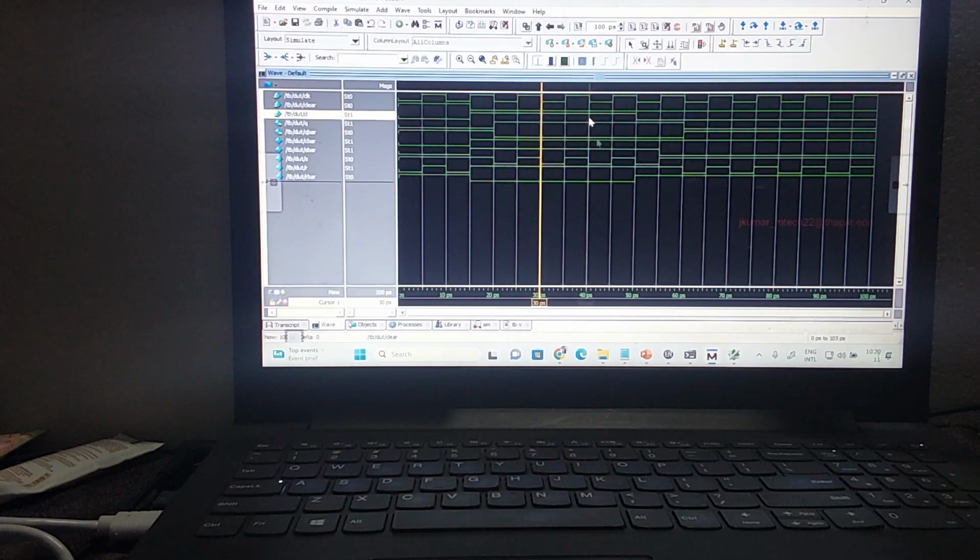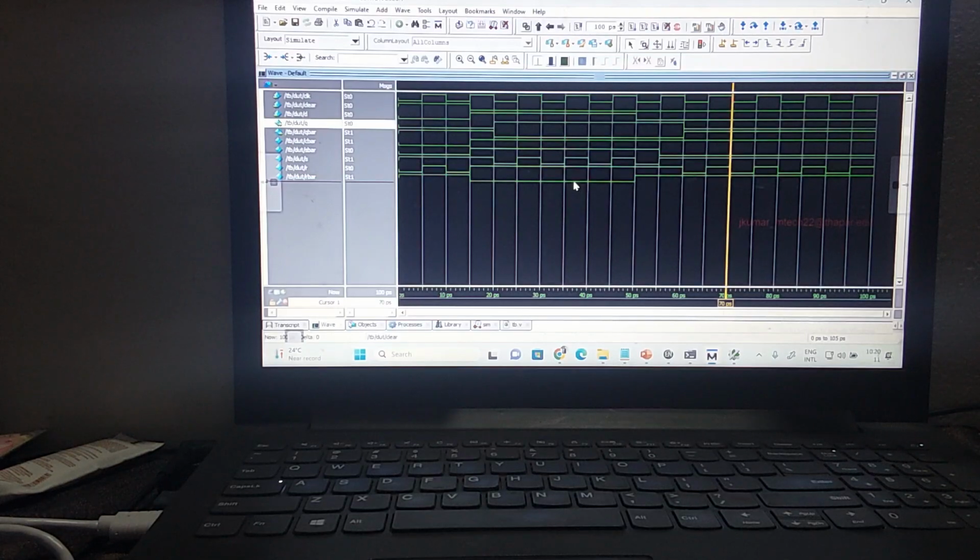What is my clear? What is Q? 1. D is 1, so Q is equal to 1. It will stay 1 until the next negative edge comes. So clear is 0, and this will stay until the next negative edge comes. Whenever clear is 0 and D is equal to 0, Q is 0 until the next negative edge comes. Now this is working as a negative edge triggered D flip-flop.